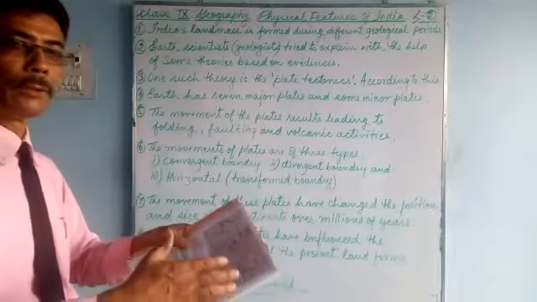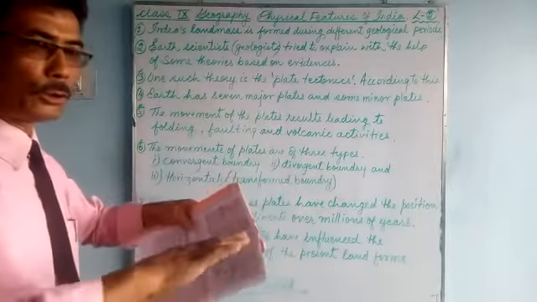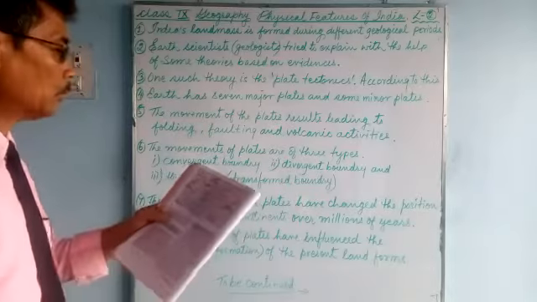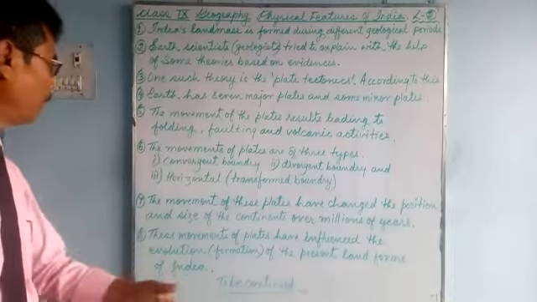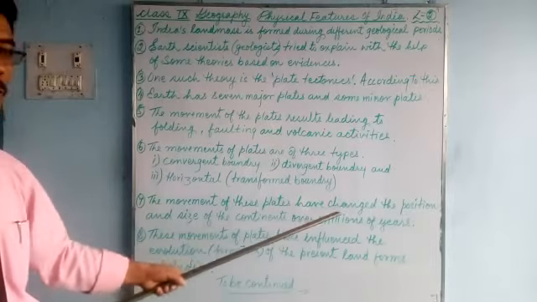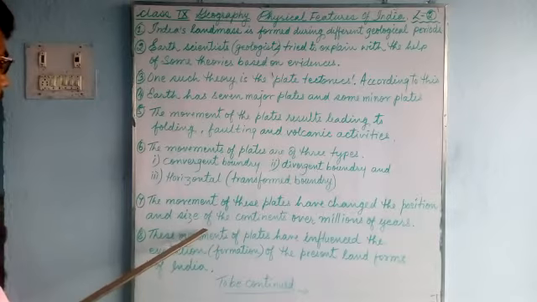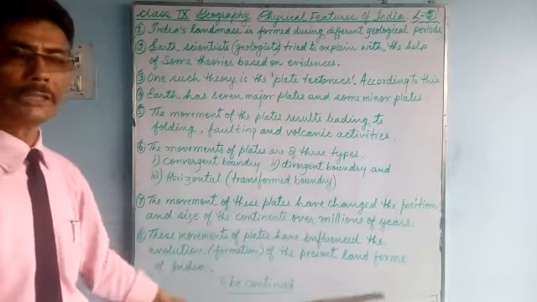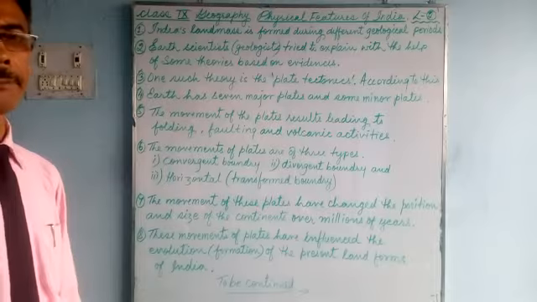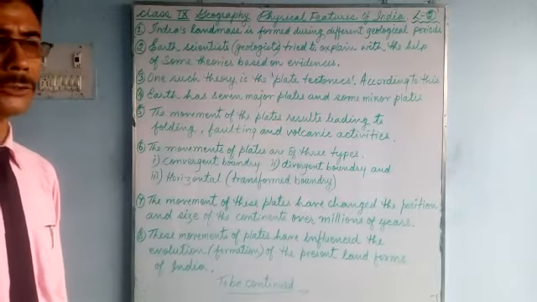In the gap, the volcanic lava, magma, sits and it will push the continents apart. So that is a movement. The movement of these plates has changed the position and size of the continents over millions of years. It doesn't happen quickly, within a year or 100 years, it will take millions of years.